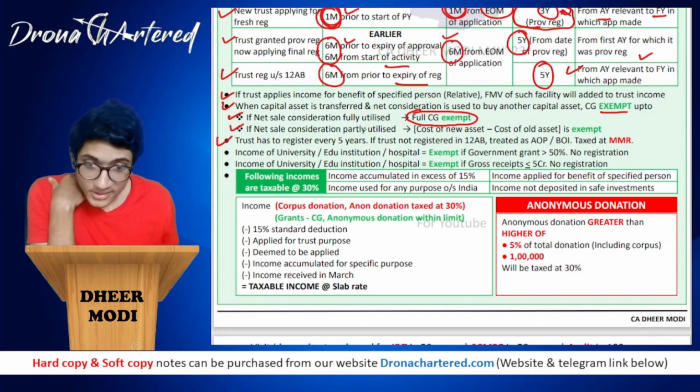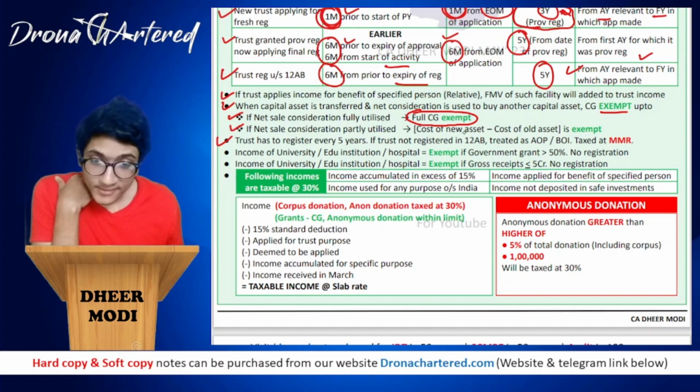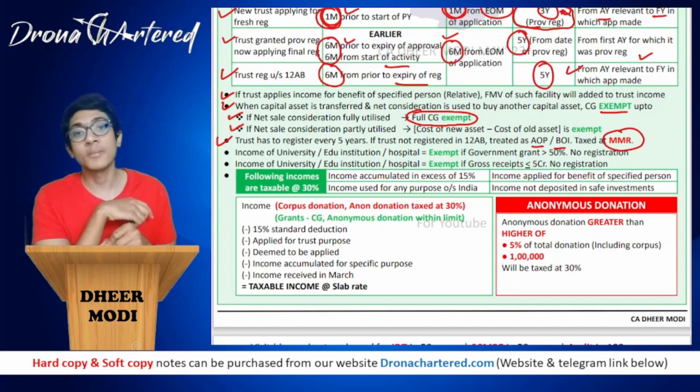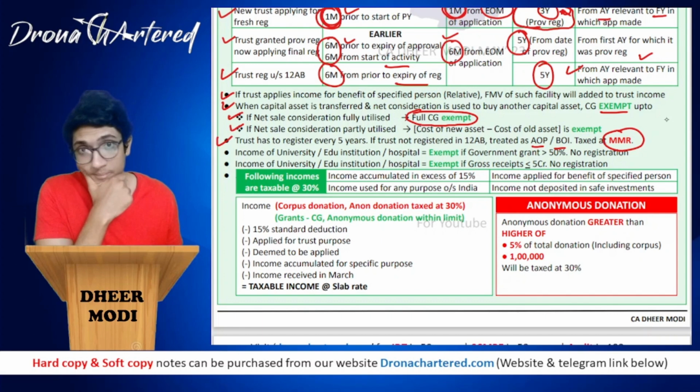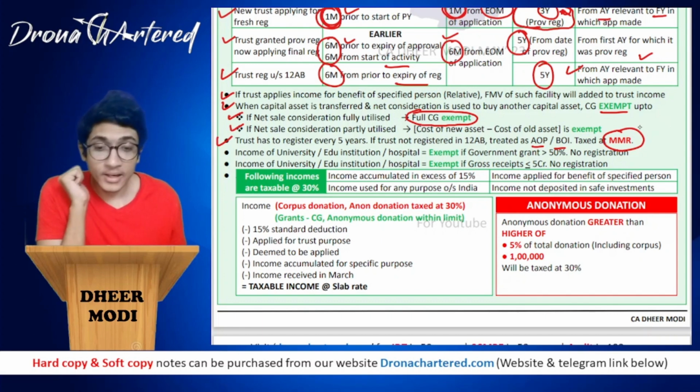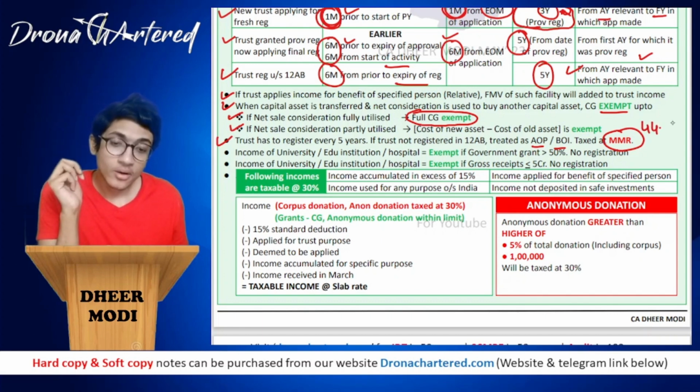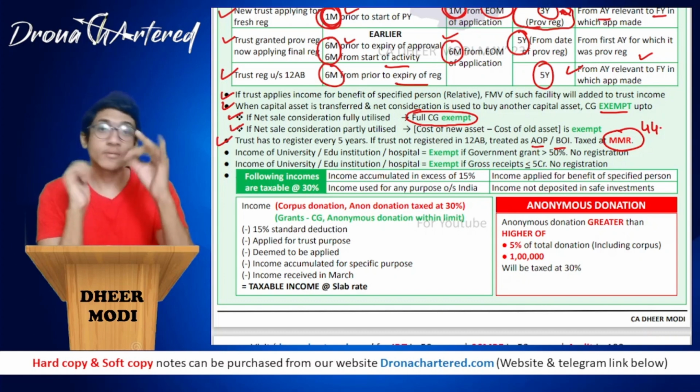Trust has to register every 5 years. If trust has not registered in 12AB, it will be treated as AOP BOI and taxed at your maximum marginal rate. So if you remember, it was 44 point something percent as we studied in AOP BOI.